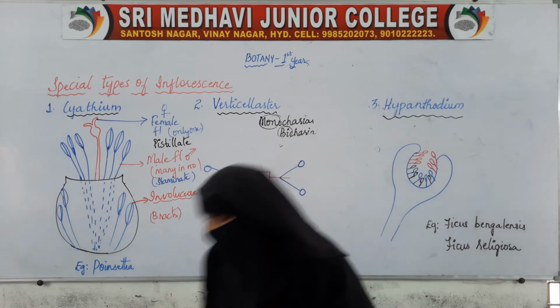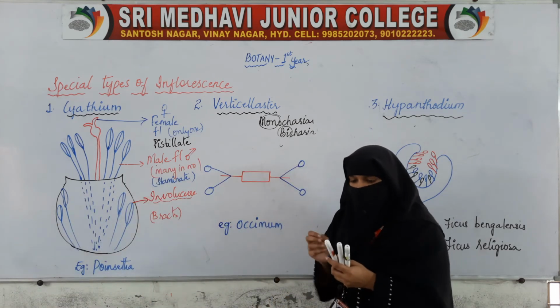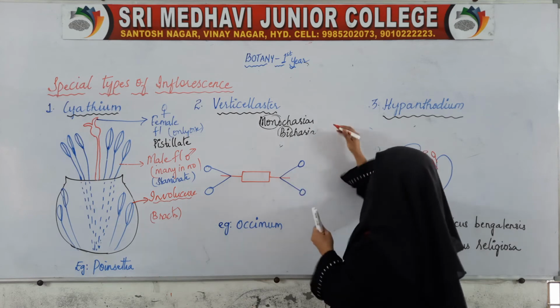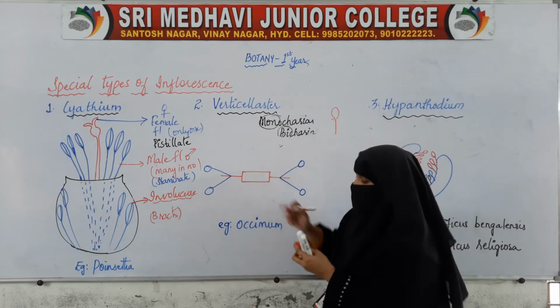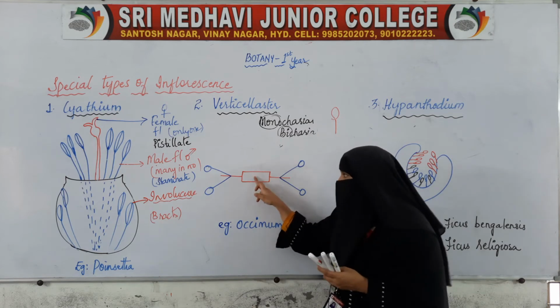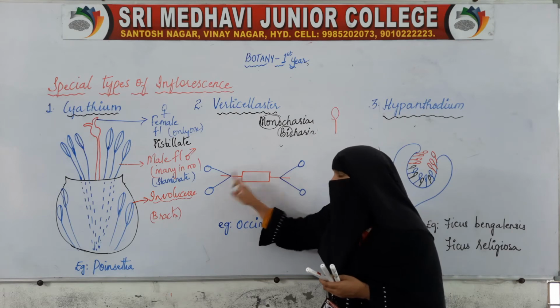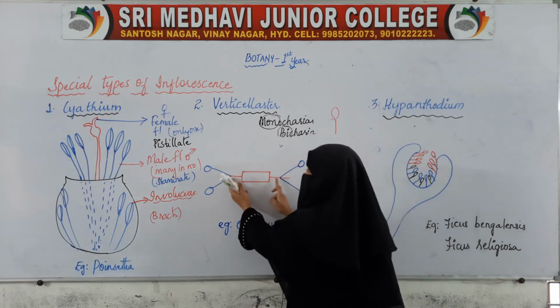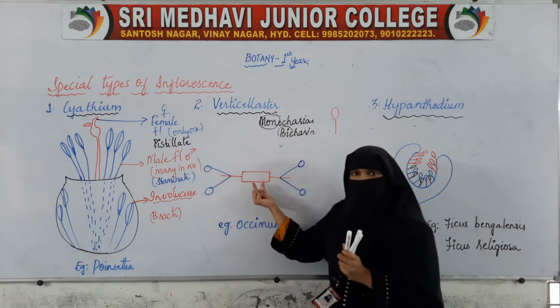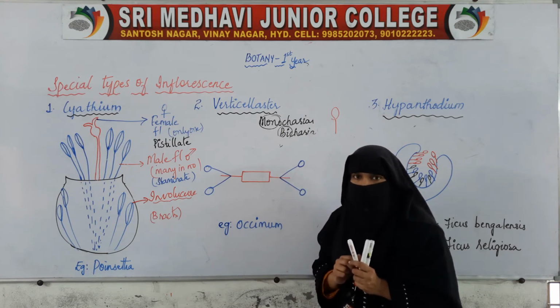If this is the main peduncle or main branch, instead of drawing it like this, I have drawn a box. If the main axis gives rise to branches, it gives 2 branches at a time.